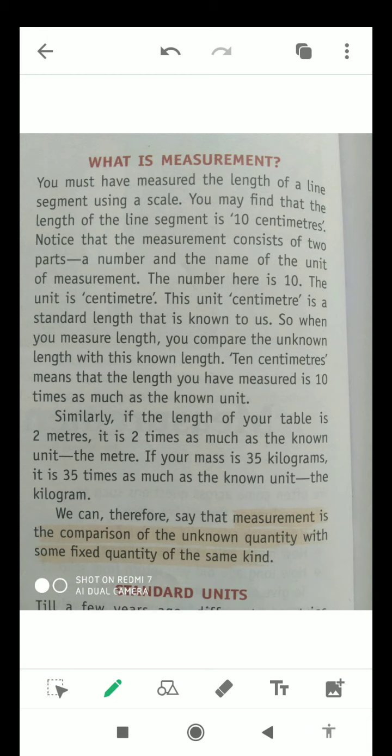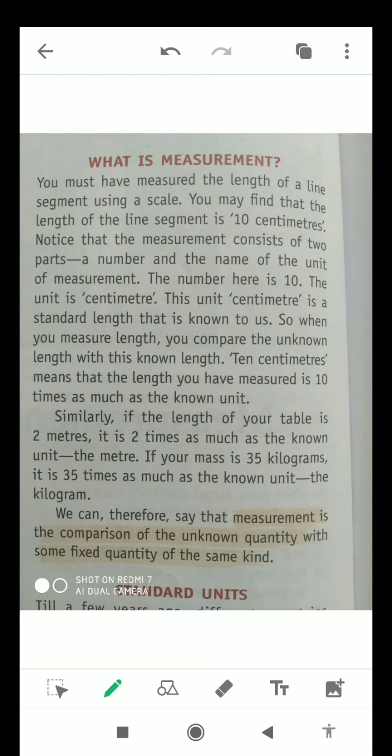Similarly, if the length of your table is 2 meters, it is 2 times as much as the known unit, the meter. If your mass is 35 kilograms, it is 35 times as much as the known unit, the kilogram.